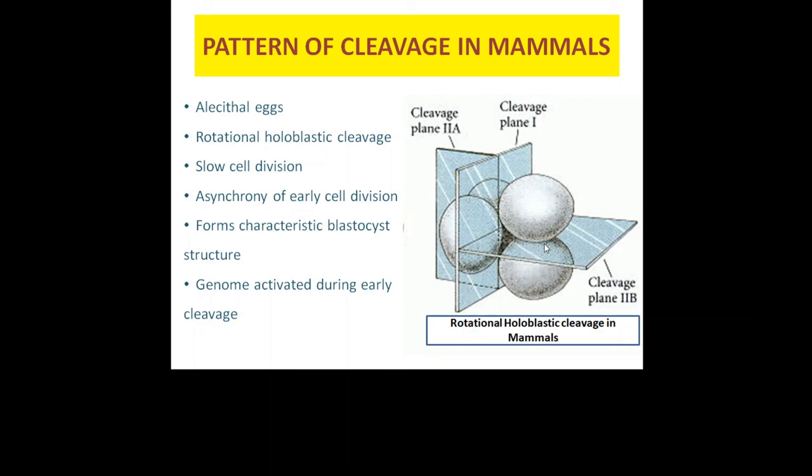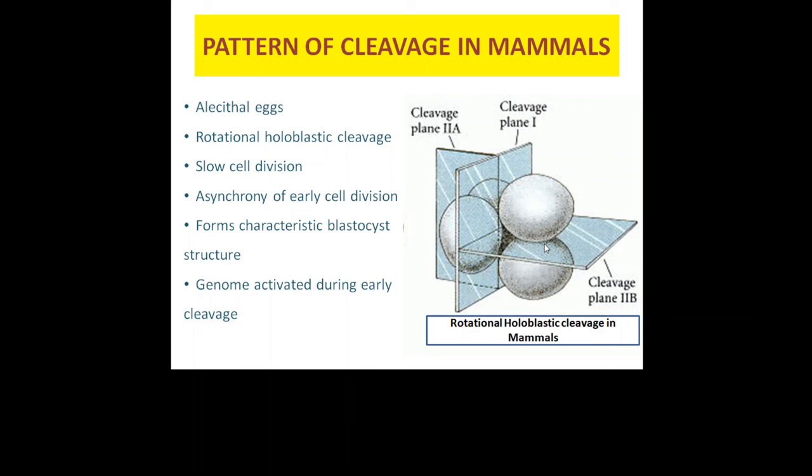Then they have slow cell divisions compared to other organisms. Then there is an asynchrony of cell division. This is another major difference between mammalian cleavage and that of most other embryos. Mammalian blastomeres do not all divide at the same time. So mammalian embryos do not increase exponentially from 2 to 4 to 8 cell stages, but frequently contain odd numbers of cells. Next, mammals form the blastocyst structure characteristic of mammals.